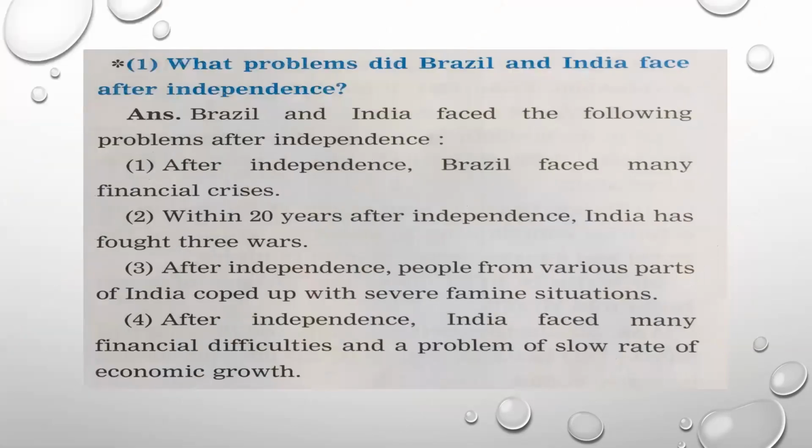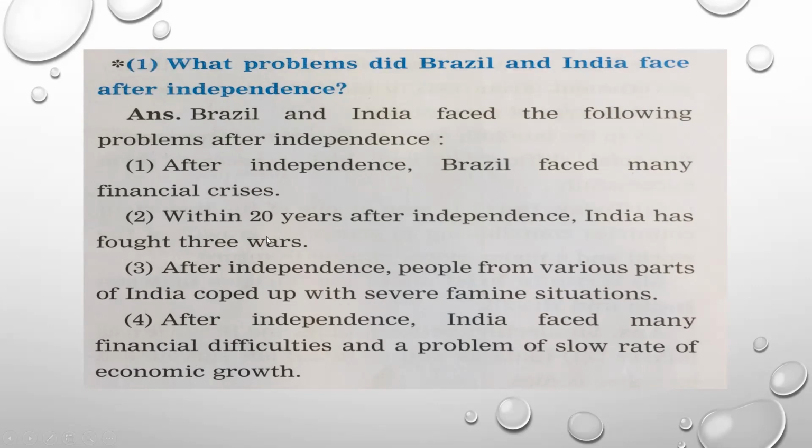What problems did Brazil and India face after independence? We have discussed these problems. We will revise them. Number 1 problem after independence. Brazil had faced many financial crises, means the shortage of finance to make the development. Within 20 years after independence, India has faced 3 wars. After independence, people from various parts of India coped up with severe famine.